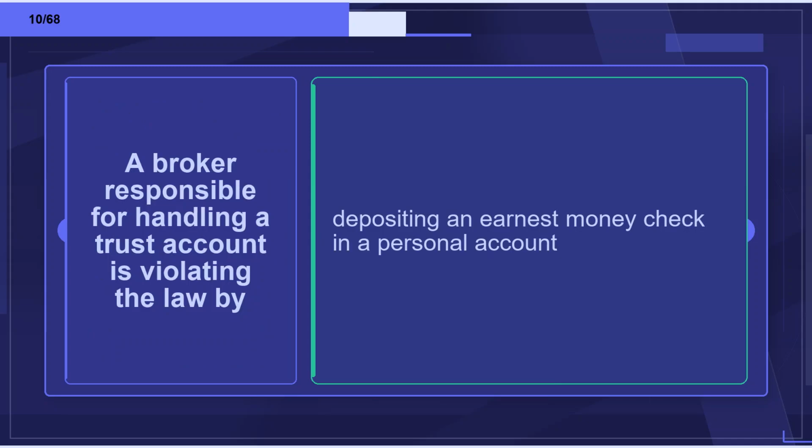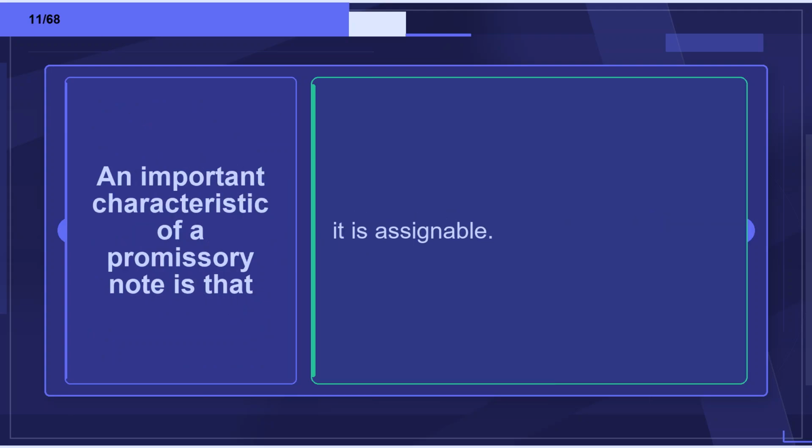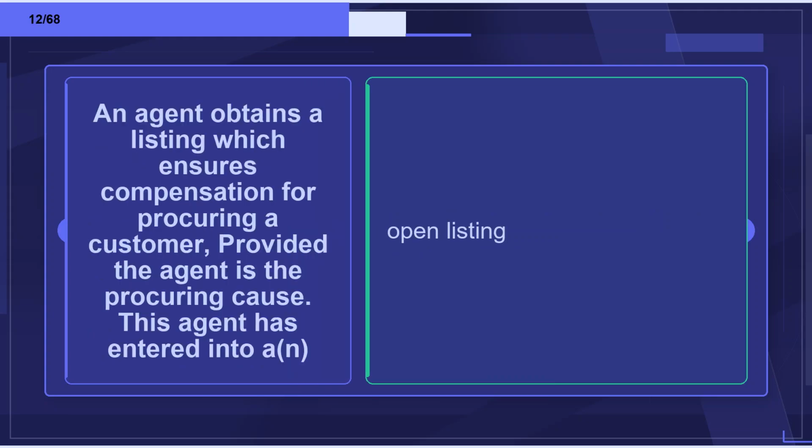Flashcard 10. Term: A broker responsible for handling a trust account is violating the law by. Definition: Depositing an earnest money check in a personal account. Flashcard 11. Term: An important characteristic of a promissory note is that. Definition: It is assignable.